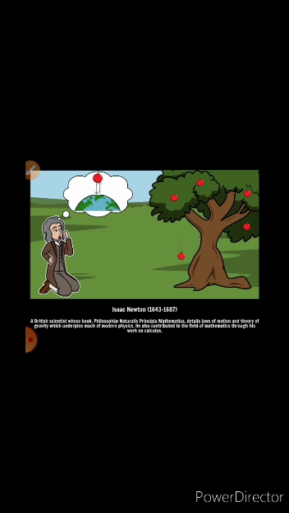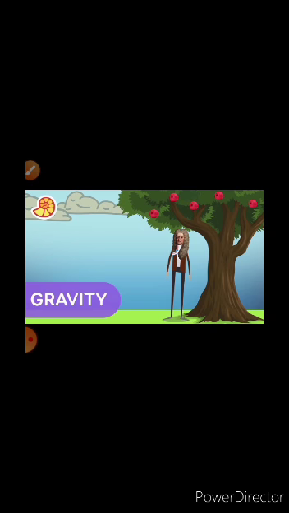Why does it not go upward? And he discovered that it is because of gravity. The Earth has a pull, like a magnet, known as gravity, that attracts everything below. Okay, I think you understand.